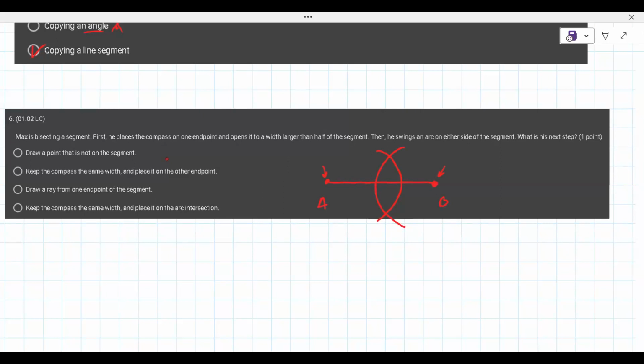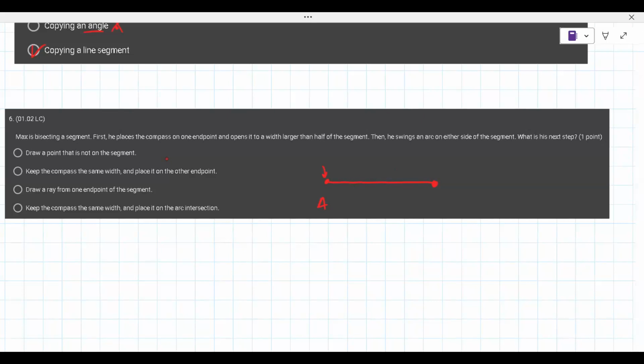Okay, so here is one endpoint. Then he swings an arc on the other side of this segment. Oh, I'm sorry, I misspoke here. I read this thing.